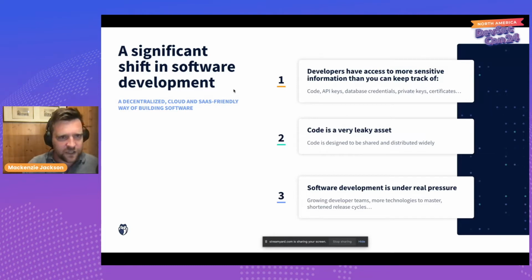We're trying to get our release cycle shorter. We have lots of competition. We're building very, very quickly. So this all together combines into a perfect storm for these secrets, these crown jewels of our organization, to leak, to be exploited by attackers.